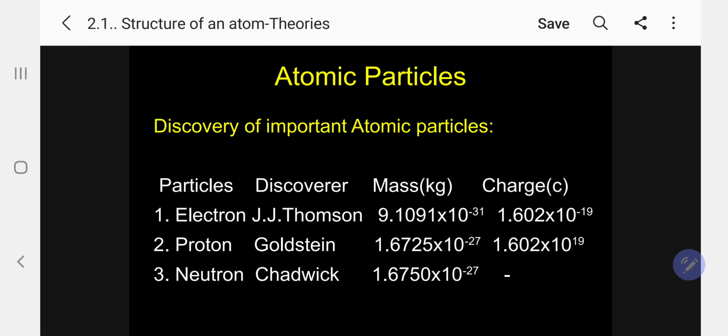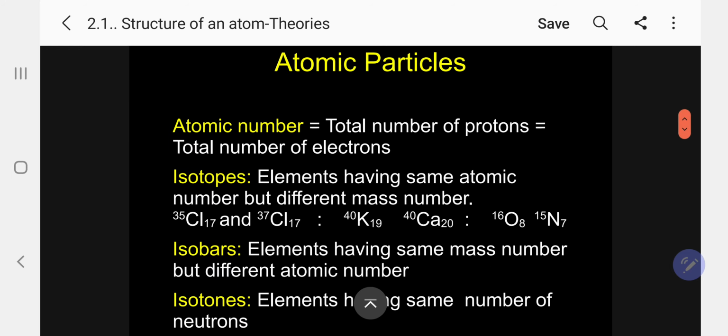Please follow. Then some more terms I want to discuss under this. Kindly follow. Atomic number. What is atomic number? Atomic number is equal to the total number of protons, equal to the total number of electrons. So if you know the atomic number, the total number of protons equals the total number of electrons, we can identify easily. For example, fluorine has atomic number 9, which means total number of protons 9, total number of electrons 9. Then here, what is isotope?